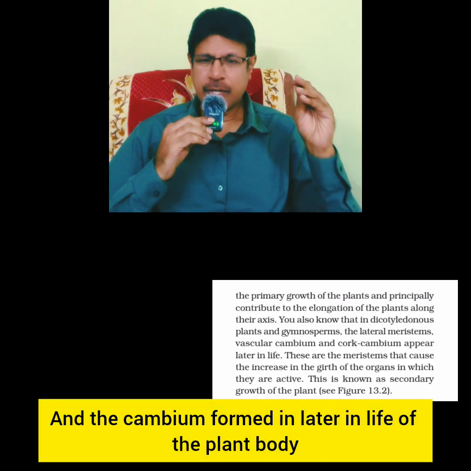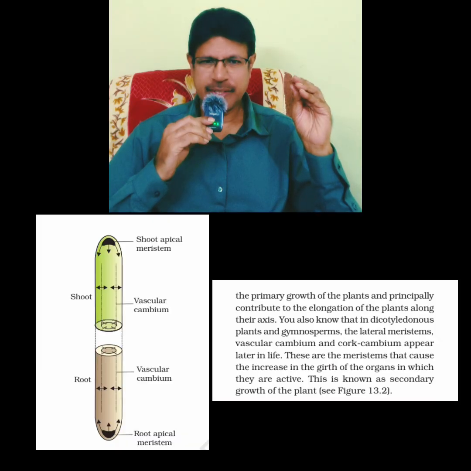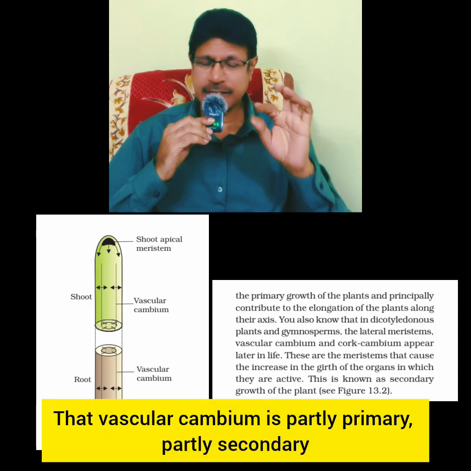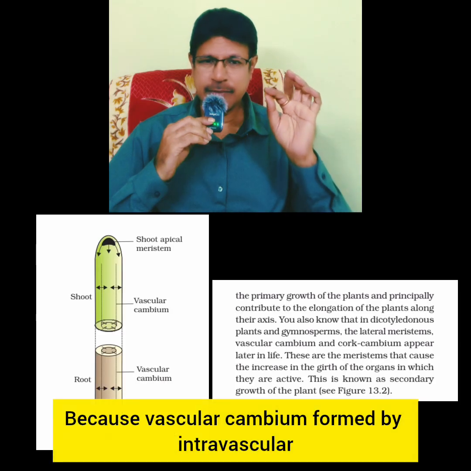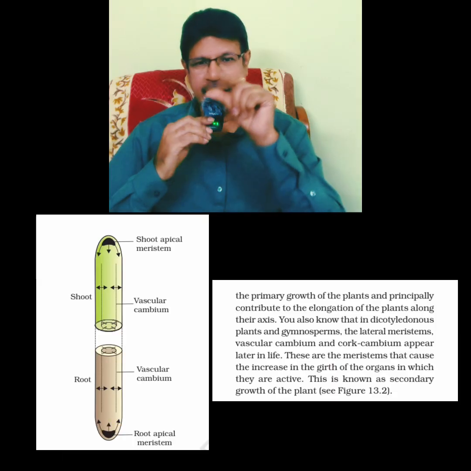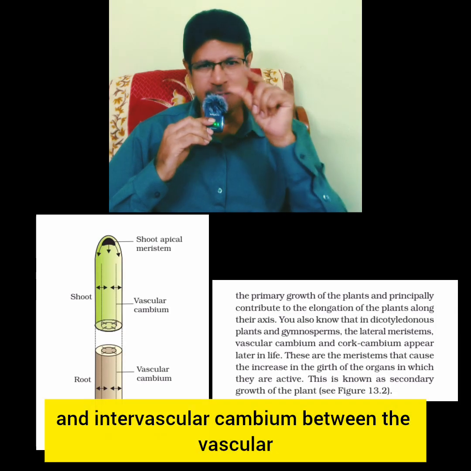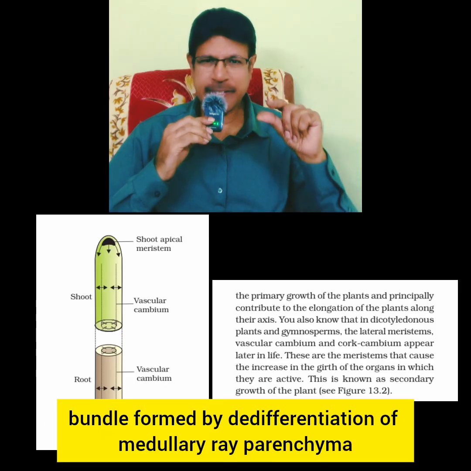And the cambium formed later in the life of the plant body, what do you call it? Secondary meristem. That is cork cambium and vascular cambium. The vascular cambium is partly primary, partly secondary, because the vascular cambium is formed by the intrafascicular cambium within the vascular bundle and the interfascicular cambium between the vascular bundles, formed by dedifferentiation of medullary ray parenchyma.